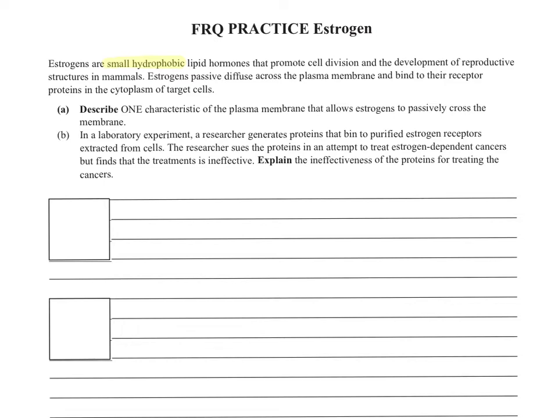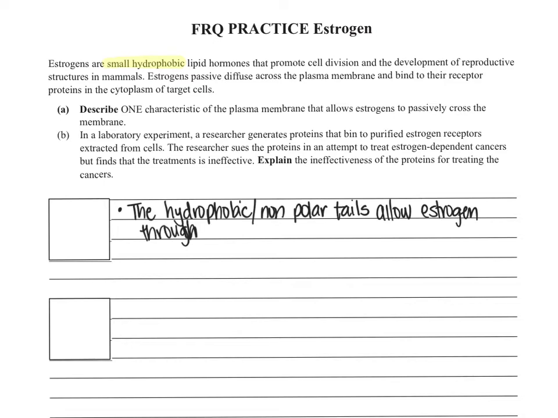Now, the part of the plasma membrane that would normally block substances from crossing is the phospholipid, specifically the hydrophobic tails. So since estrogens are small and hydrophobic, they are able to pass through the plasma membrane. Part A would have been worth 1 point.